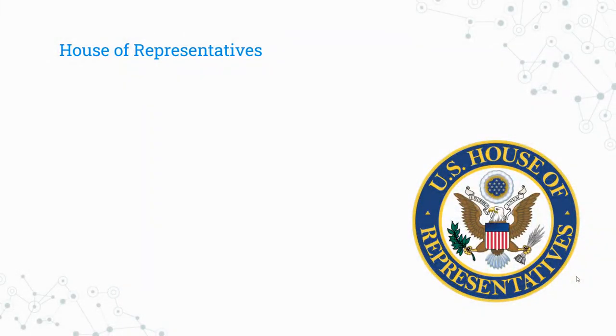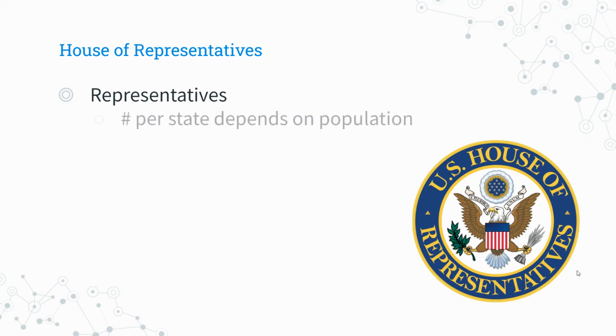Now, in the House of Representatives, we have representatives. That's what their title is. The number of representatives per state depends on population. So if you have a state with a lot of people in it, like California, they have 53 representatives. But Alaska, which has very, very few people in it, only has one.